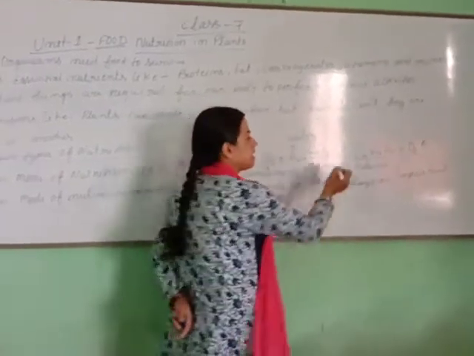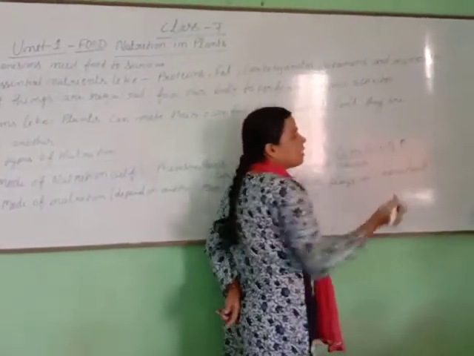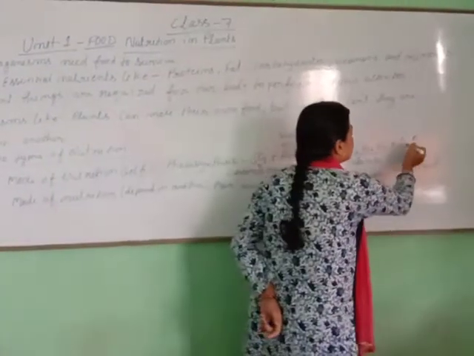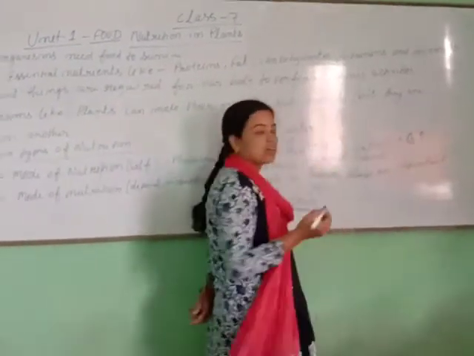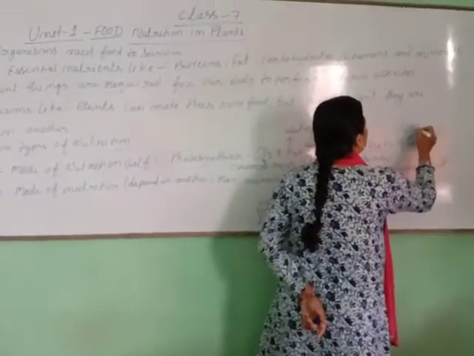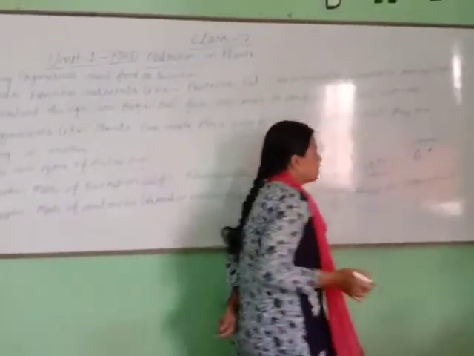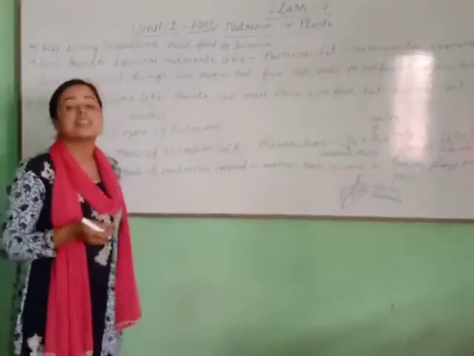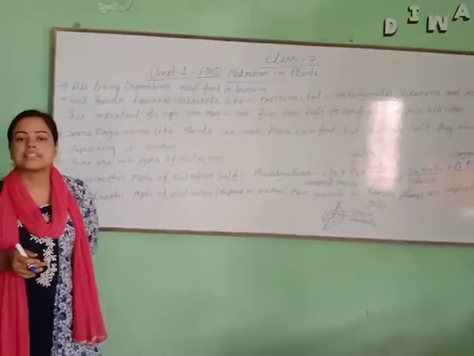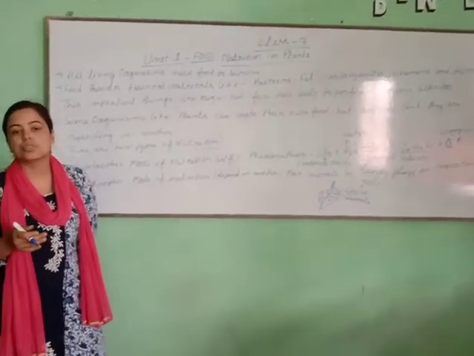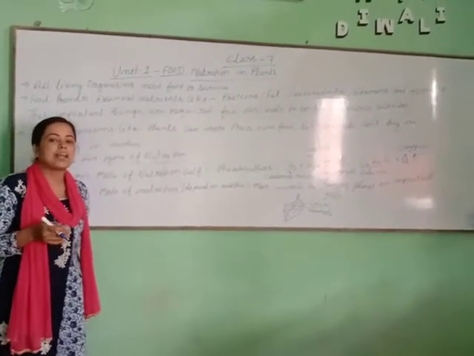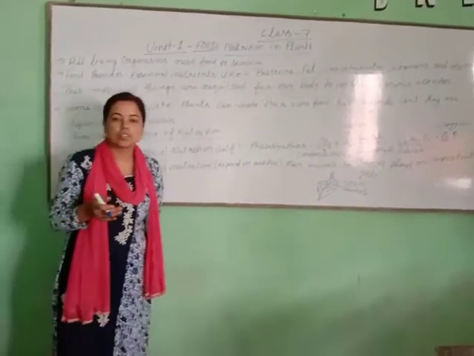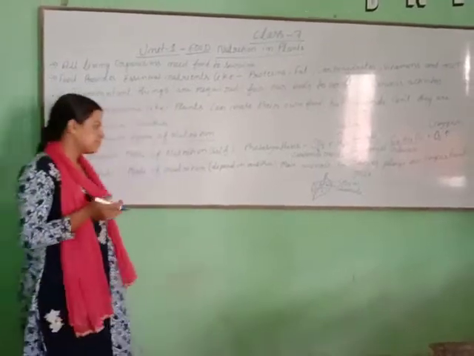The formula of glucose is C6H12O6, and it releases O2. O2 means oxygen. This is the process of photosynthesis which takes place in leaves and produces food for plants. Plants make their own food and provide us oxygen to breathe.